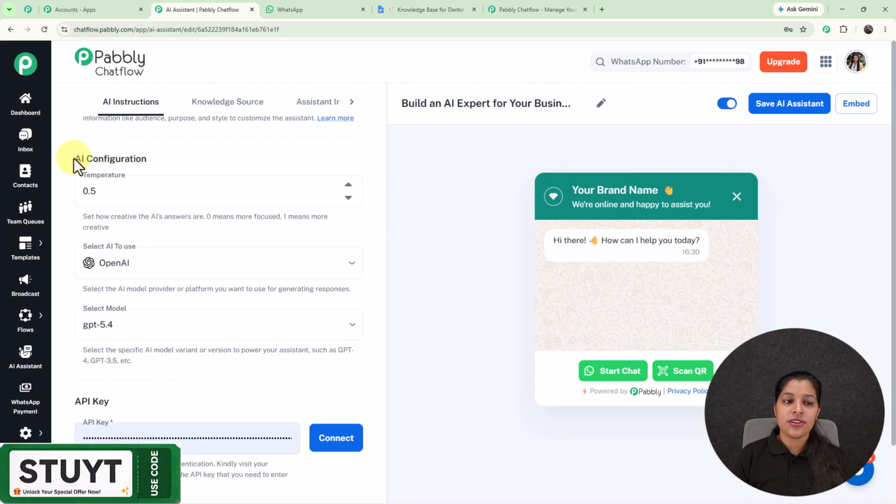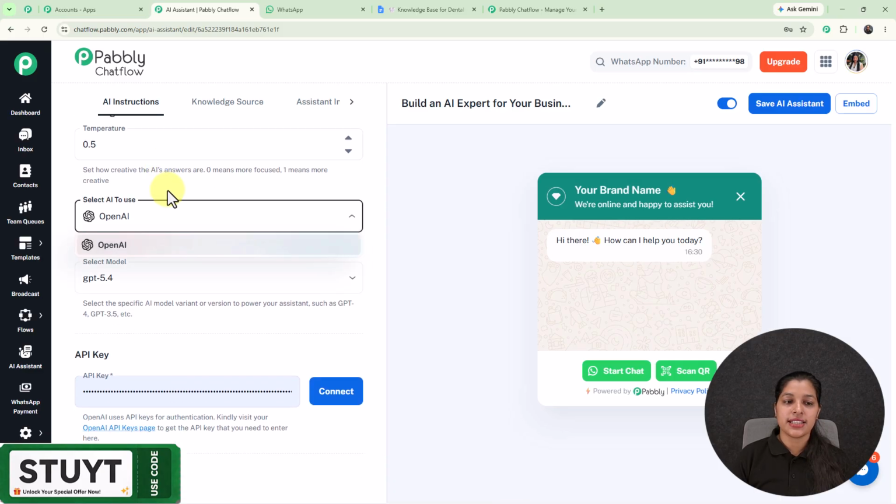Now we are on this AI configuration section, where we have to set the temperature. So temperature here basically shows the creativity of the AI's answer. Here 0 means more focused and 1 means more creative. So as you move towards 0, your answer will be more focused, and if you move towards 1, your answer will be more creative. But now I'm going to keep it as 0.5, which is the most suitable temperature.